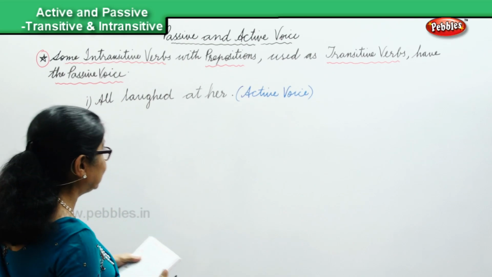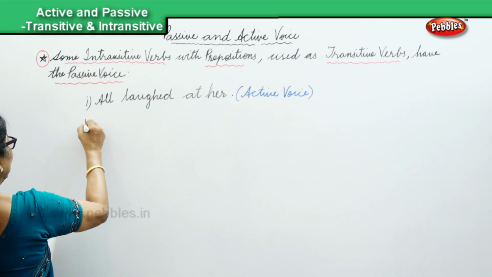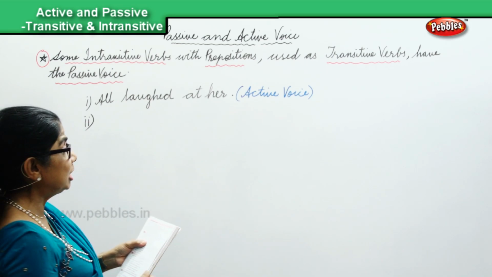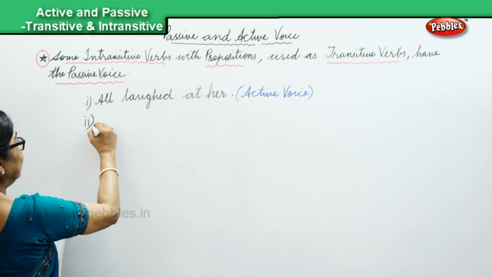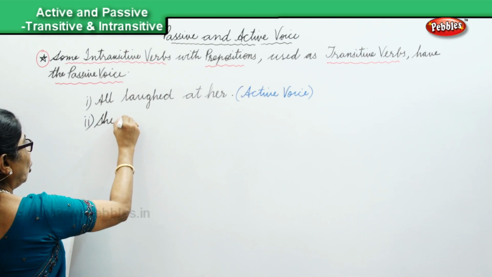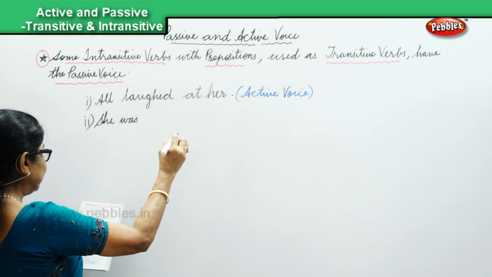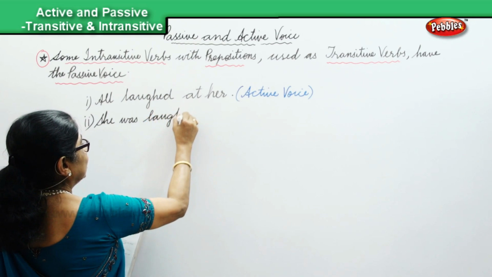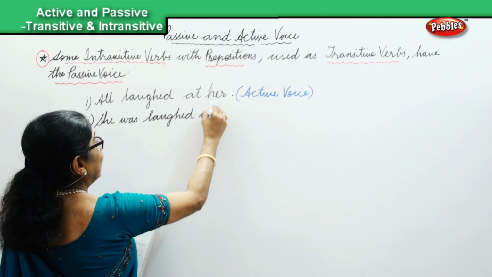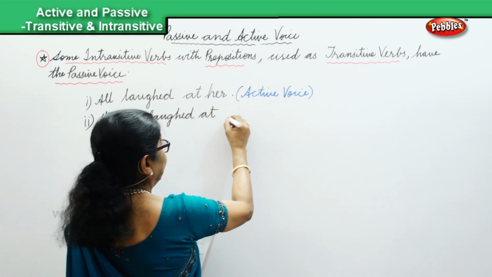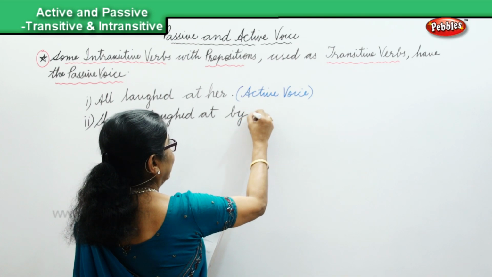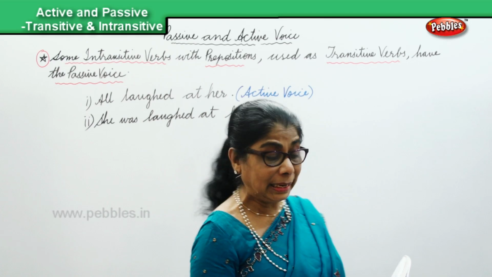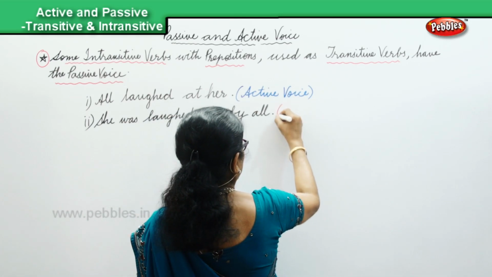Let's look at the passive voice. "All laughed at her." We change it into the passive and it becomes "She was laughed at by all." By all. You see that? "She was laughed at by all," and that becomes the passive voice.